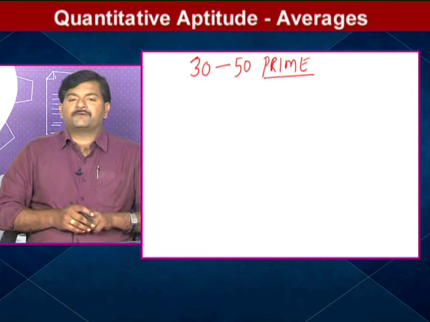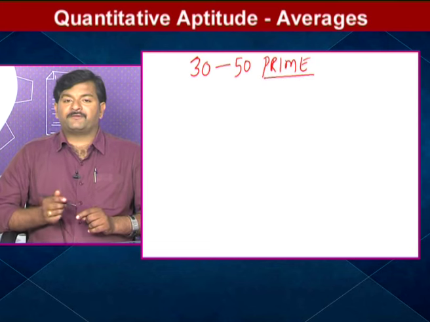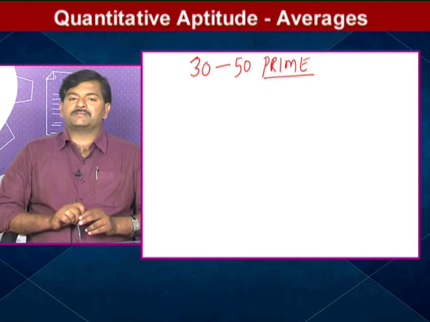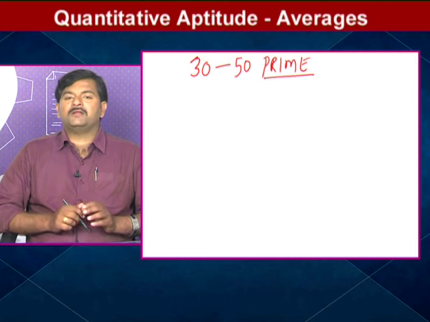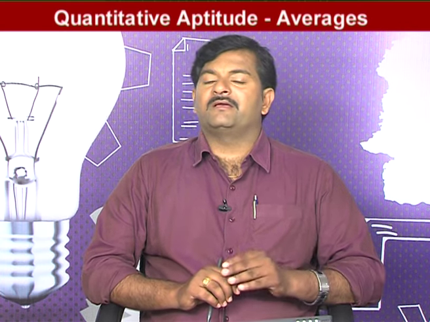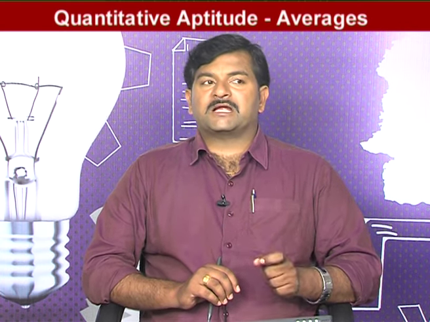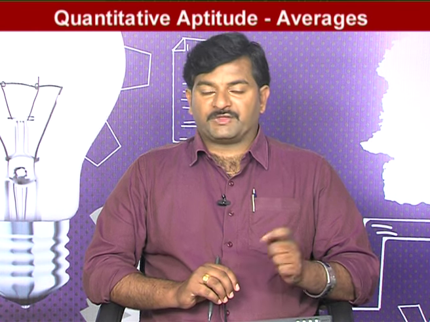We know that from 1 to 50 we have 15 prime numbers. From 50 to 100 we have 10 prime numbers. Hence from 1 to 100 in total we have 25 prime numbers. There is a shortcut to remember all the prime numbers. What is it? BBC, BBC, BBA, where B stands for 2, C stands for 3 and A stands for 1. BBC, BBC, BA, like that.